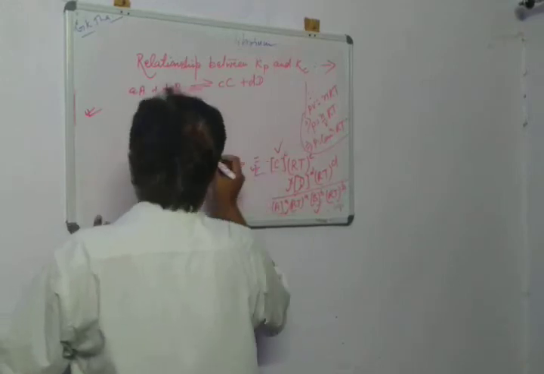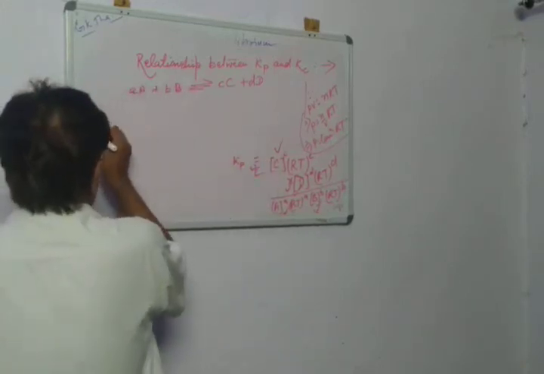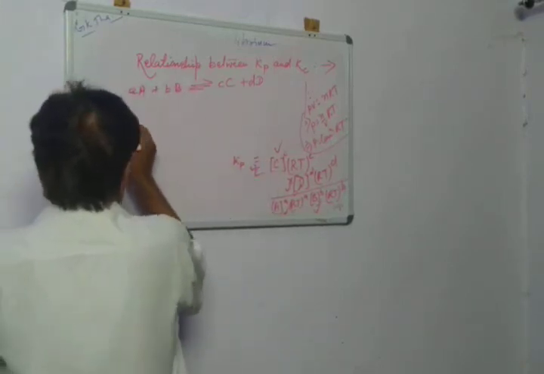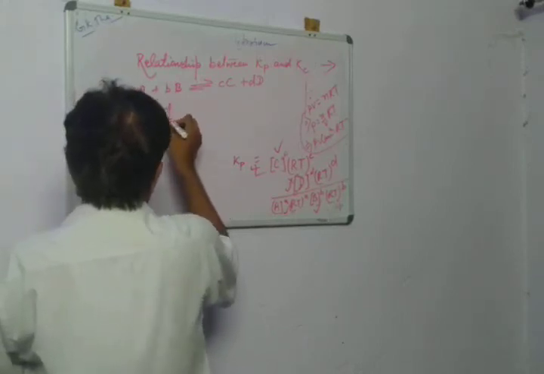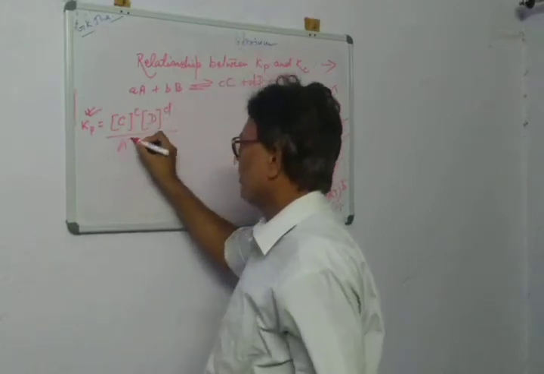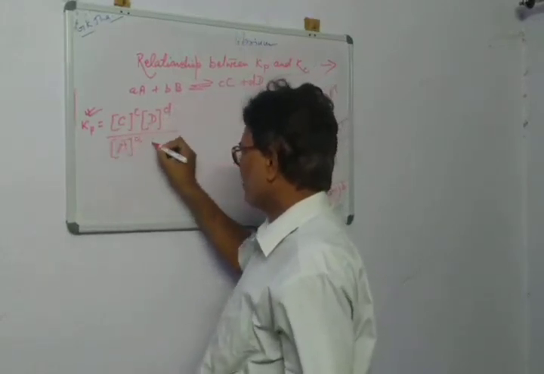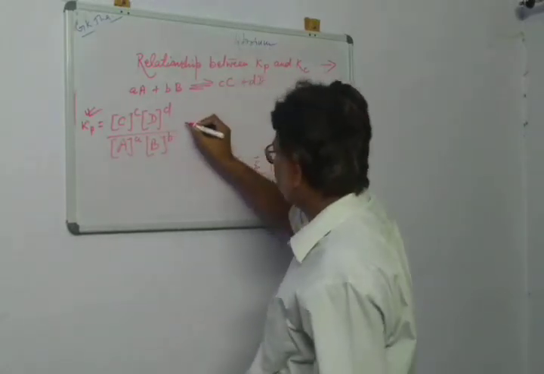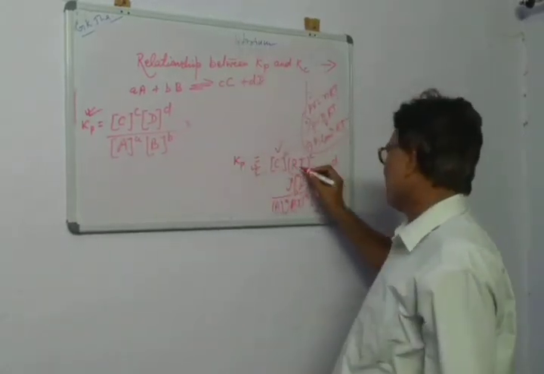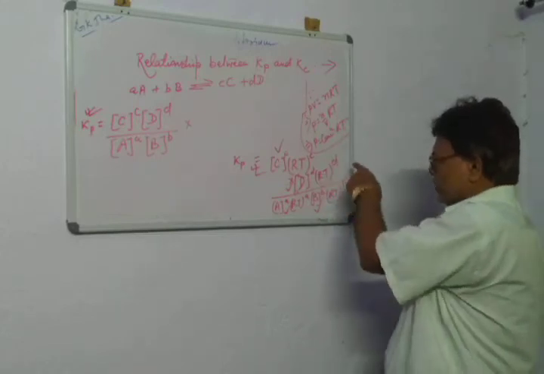This we have written for Kp. So Kp is equal to the concentration of C raised to the power c, concentration of D raised to the power d, divided by the concentration of A raised to the power a, concentration of B raised to the power b, and this is RT raised to the power c, RT raised to the power d.